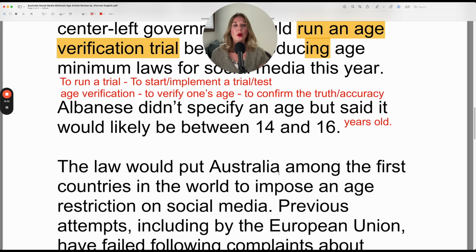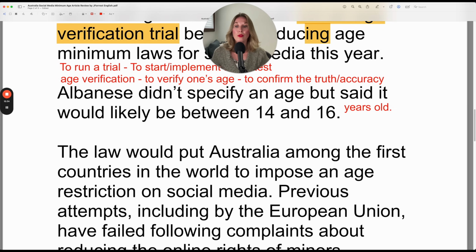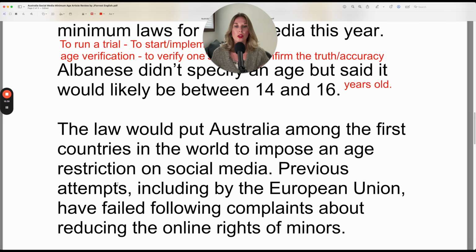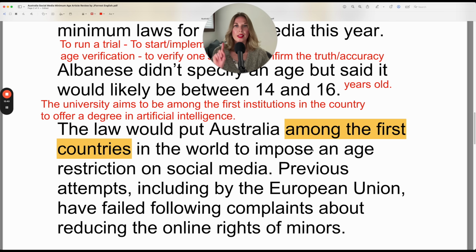The law would put Australia among the first countries in the world to impose an age restriction on social media. Let's review this sentence structure: among the first, but then we have a plural noun, countries. The law would put Australia among the first countries. So countries is plural because there can be more than one country that imposes age restrictions.